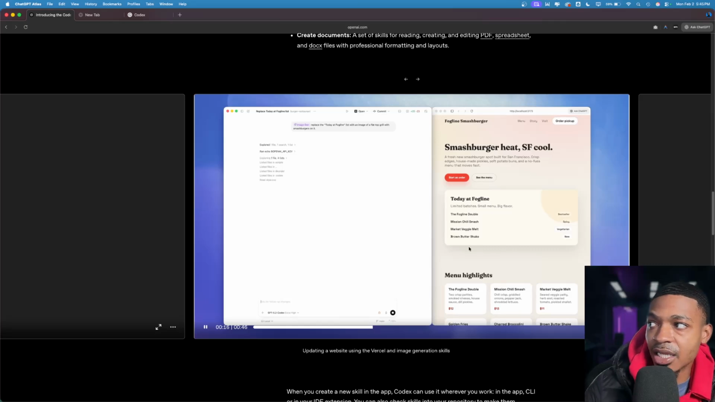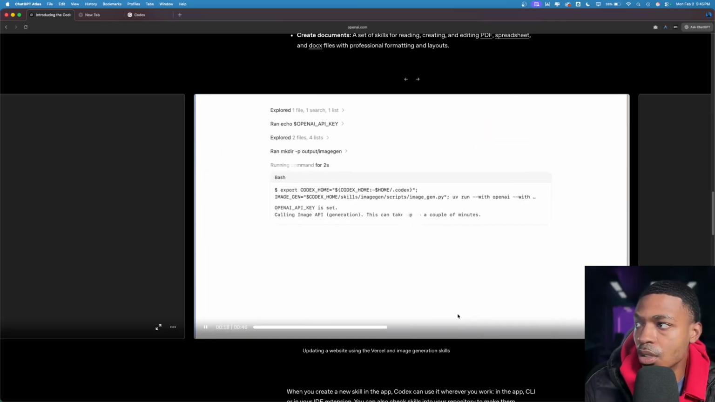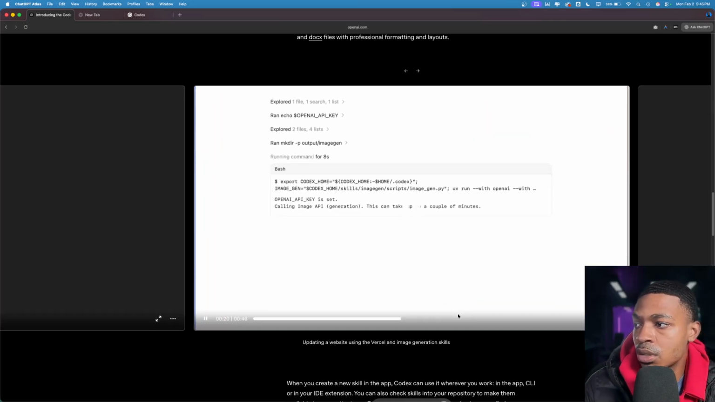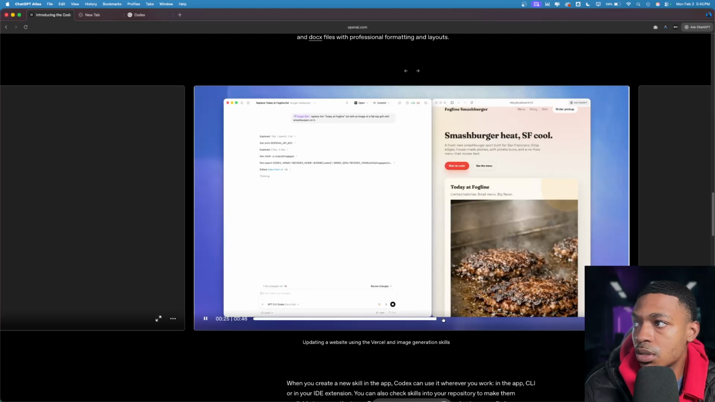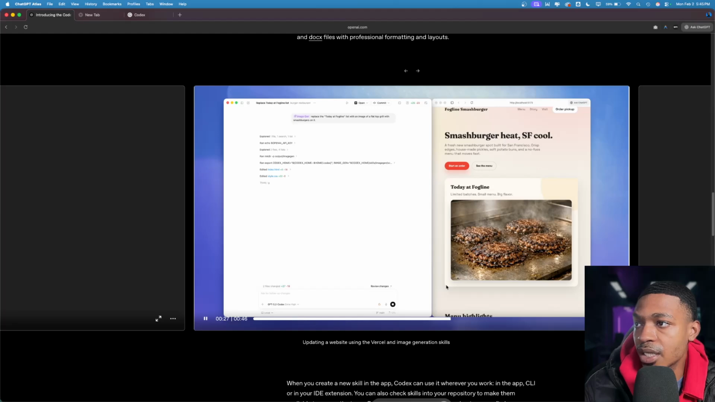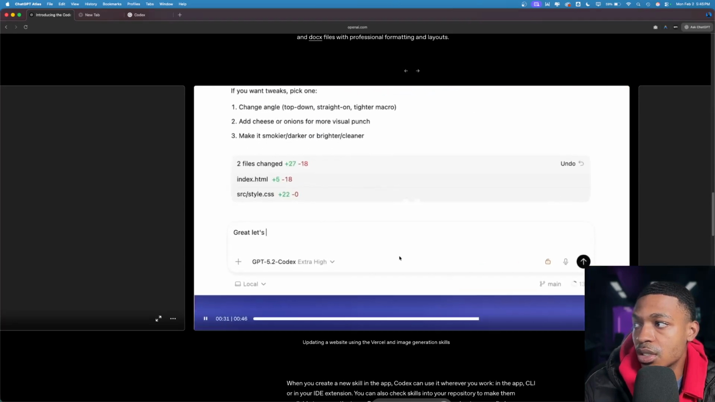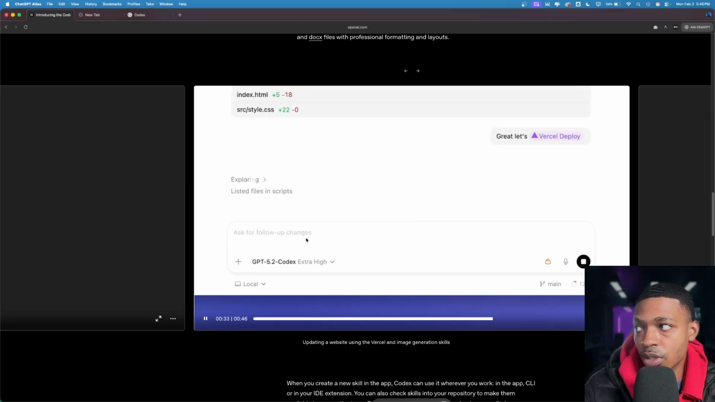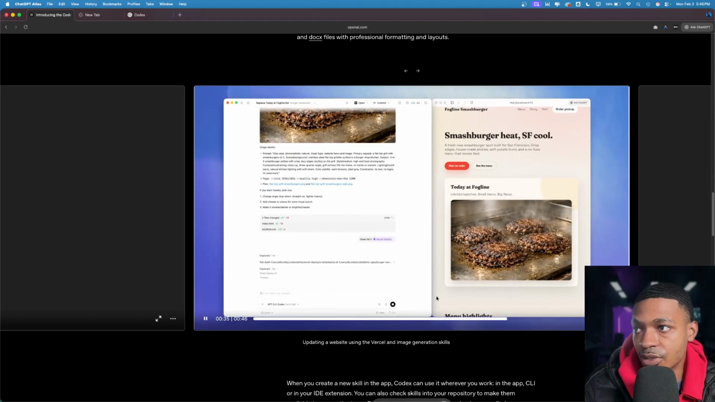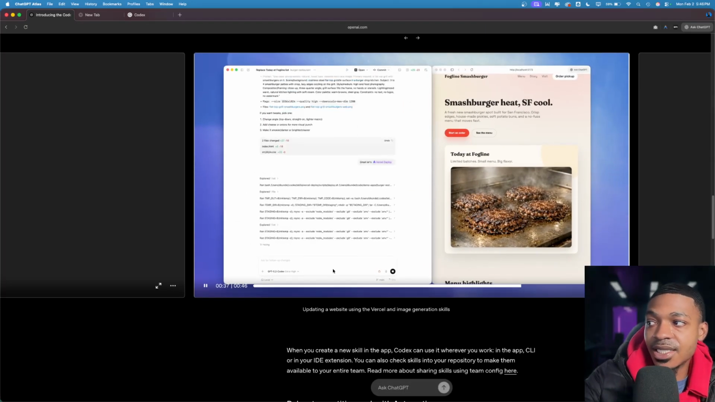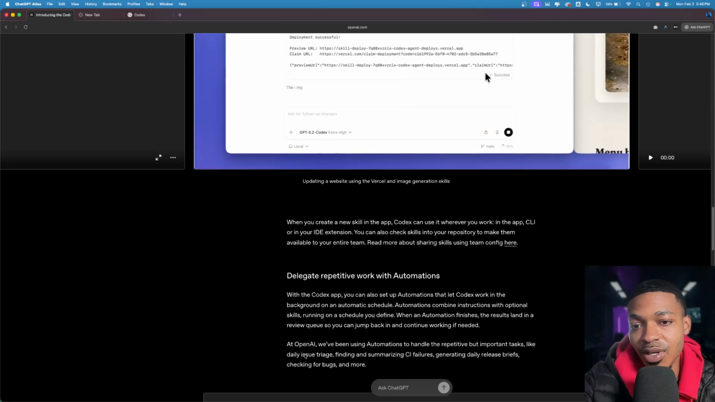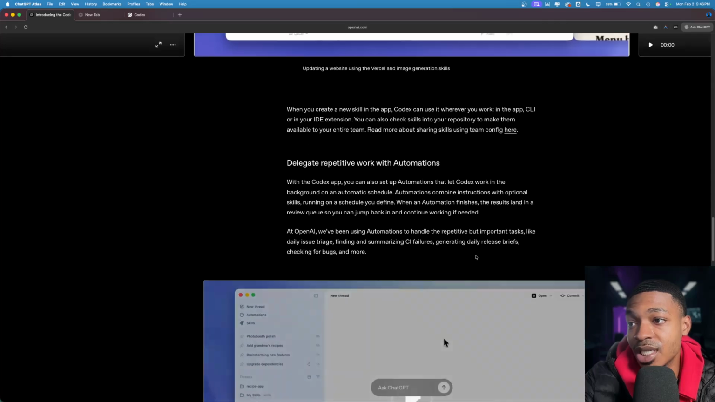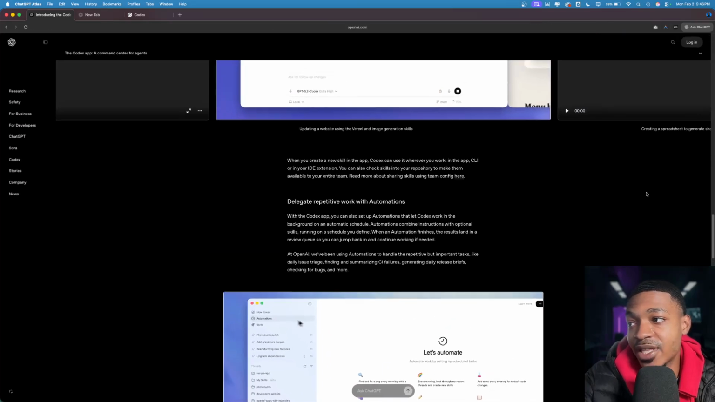So they're adding an image here, and bam. Added an image. Great. Let's deploy. Okay, so now they're going to deploy with the Vercel skill. So this is how you can basically, they want this to be a central hub. They want this to be a central hub to do everything you need.